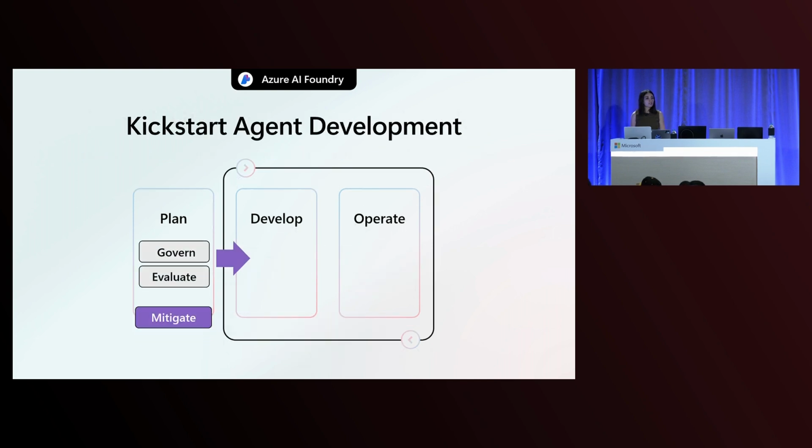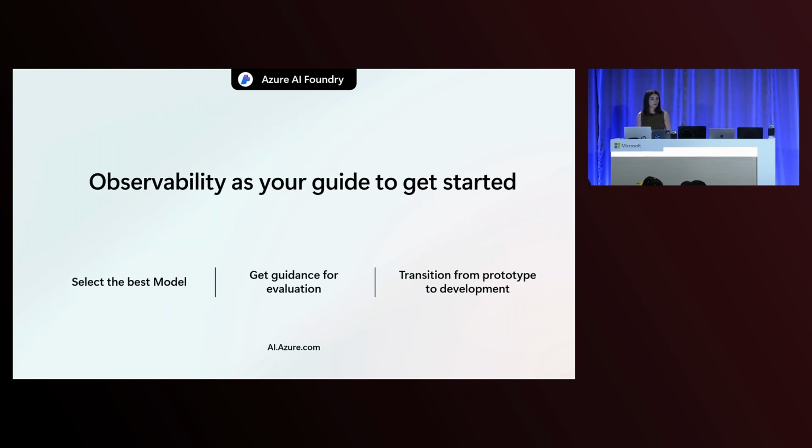And so today, I'm just going to start first from the very first stage where you're planning your generative AI application, and in this case, agents, because it's very important to select the right model. It's very important to understand what evaluations are applicable to your scenario. And of course, it's very important to then transition to the development phase from the prototyping phase.